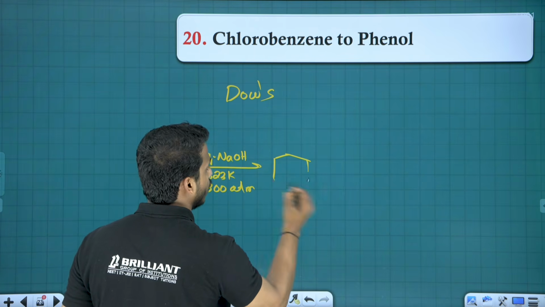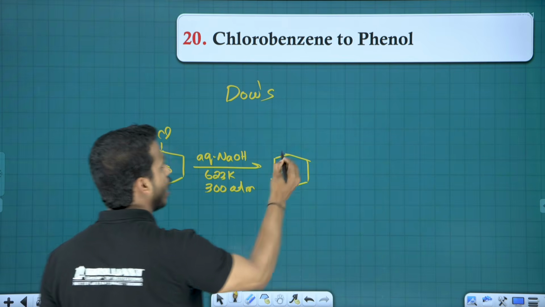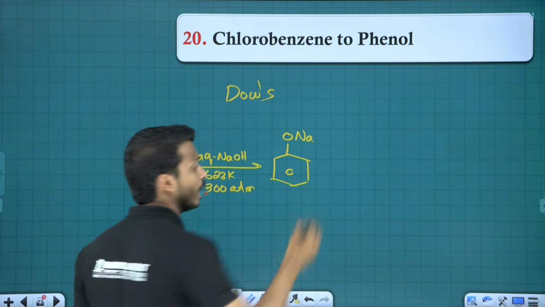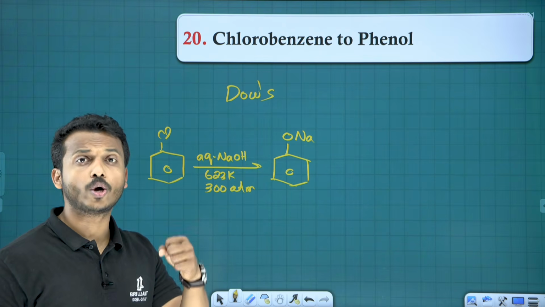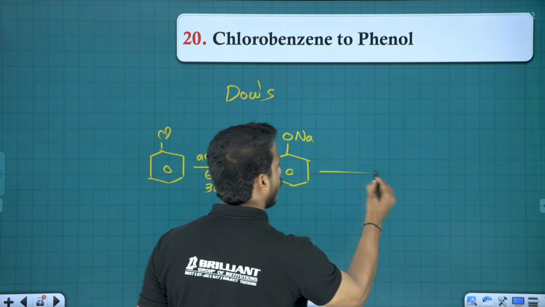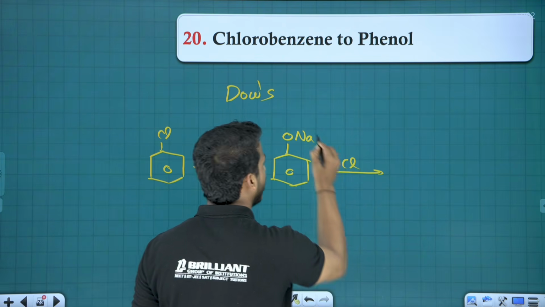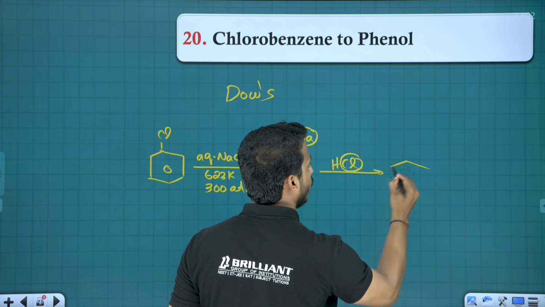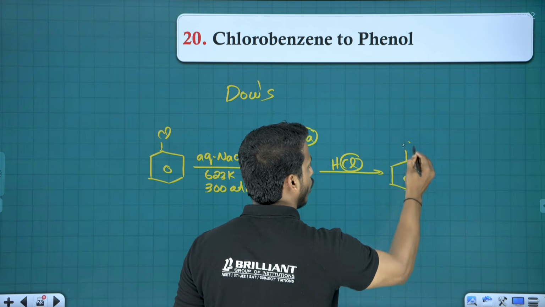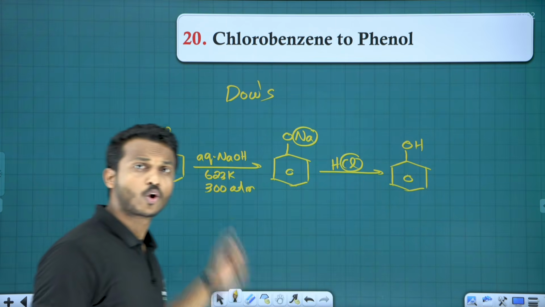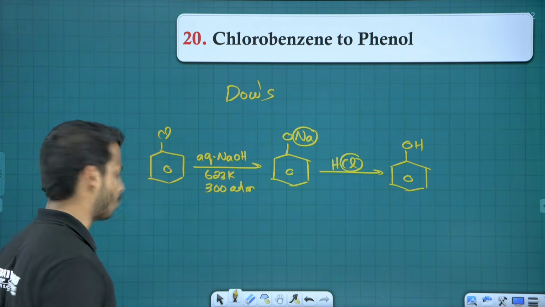We will get what happened? This HCl out, we get ONa. What is benzene with ONa? It is called sodium phenoxide. Sodium phenoxide when treated with HCl, this NaCl cut, we will get phenol. That's called what? Dow's process. Chlorobenzene to phenol is called Dow's process.